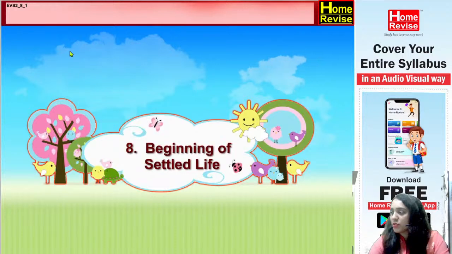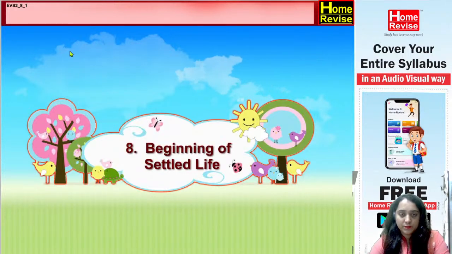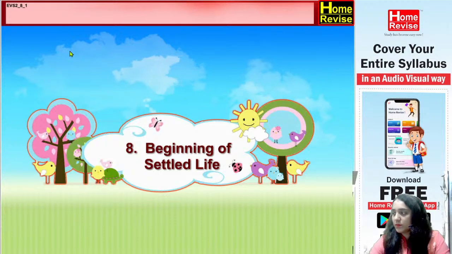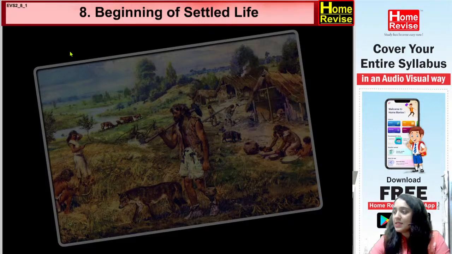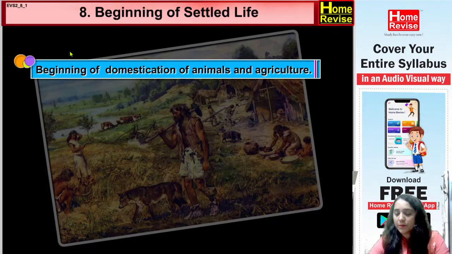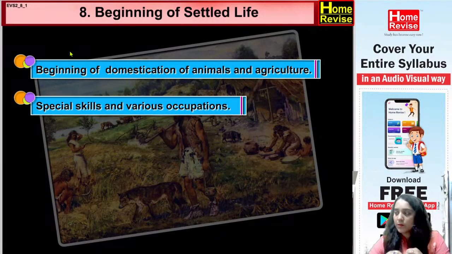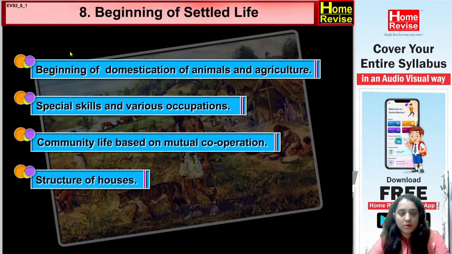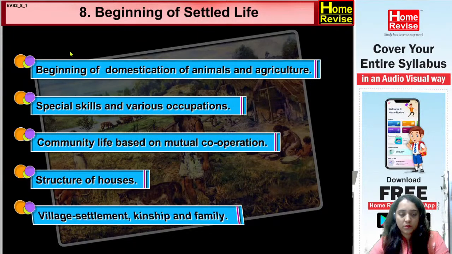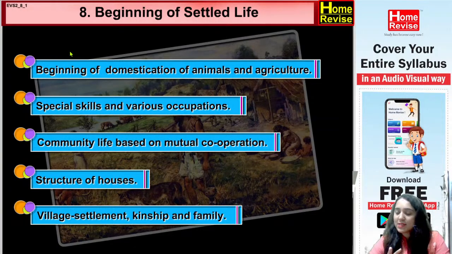Yes, let's start from the Chapter introduction. Chapter 8, Beginning of Settled Life. We shall learn about the following points in this chapter. Let's understand what are the things we are going to study: domestication of animals and agriculture, special skills and various occupations, community life based on mutual cooperation, structure of houses and village settlement, kinship and family. Yes, so we are going to study all these things in this chapter.